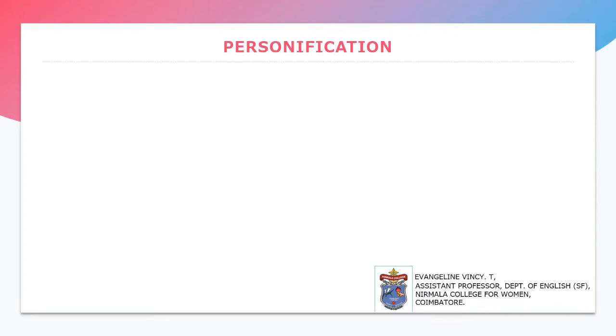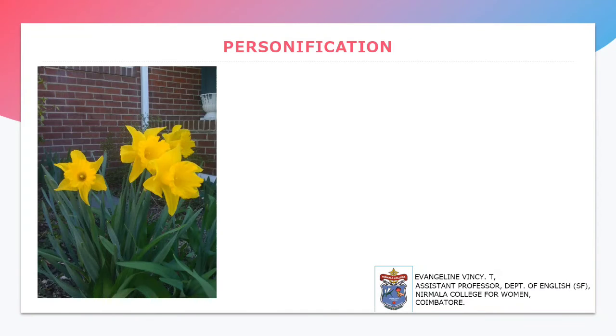The next topic is personification. Personification is nothing but giving importance to a lifeless thing and making it into a living thing. For example, "tossing their heads in sprightly dance." Only a human being can dance, but here he compares the daffodils with the human, saying that it also dances like a human.